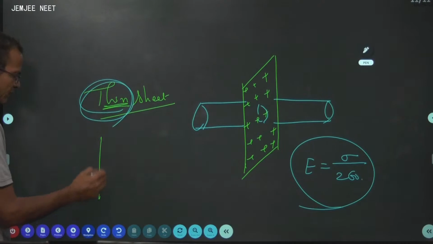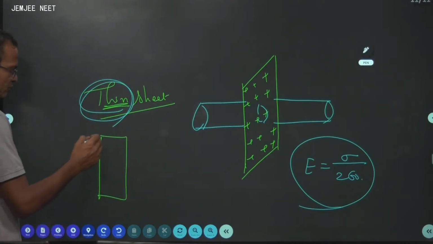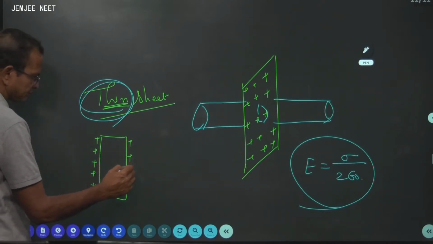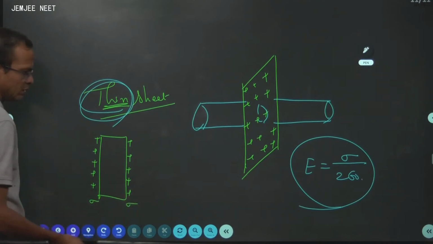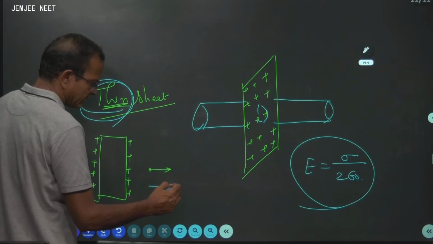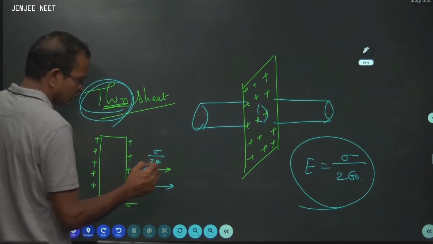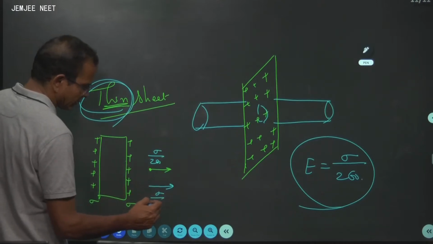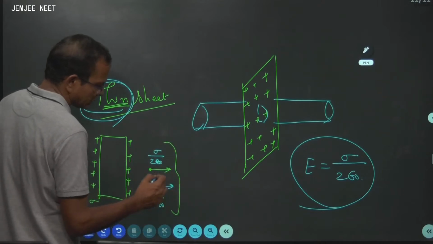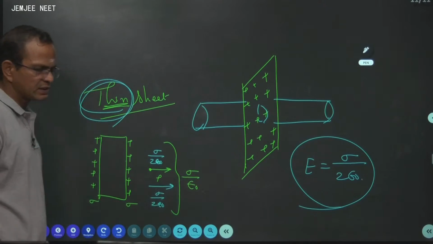So this is your thick plate, a metal plate suppose. Here is the charge, sigma. Here is the charge, sigma. Then here there are two electric fields. One electric field is given by sigma by 2 epsilon naught. Another electric field is given by again sigma by 2 epsilon naught. Together it is sigma by epsilon naught.